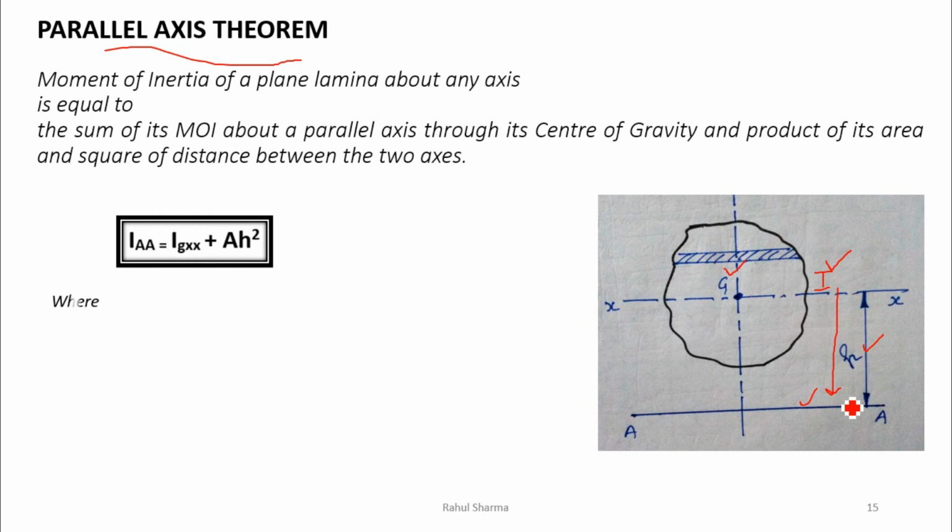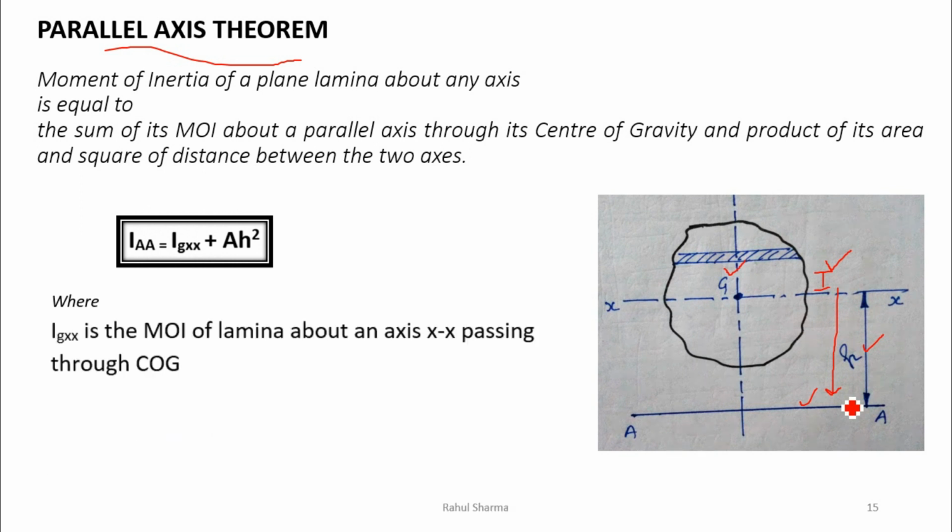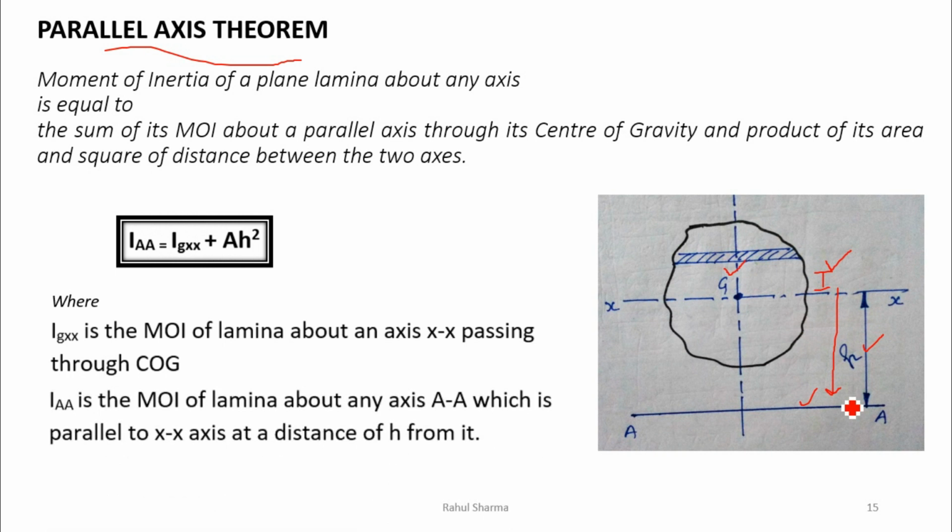This is known as the parallel axis theorem. So you can see here, these are the terms which I have explained. It will be helpful a number of times. So when we have to shift the moment of inertia to this axis, remember that, then we are adding this term.